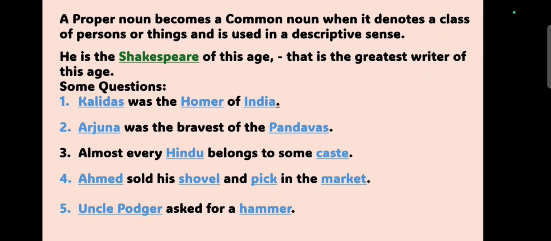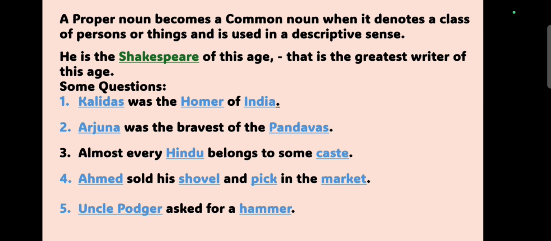Another important thing to note is that a proper noun becomes a common noun when it denotes a class of persons or things and is used in a descriptive sense. For example, he is the Shakespeare of this age. It means the greatest writer of this age. Here, Shakespeare is an example of common noun because the word Shakespeare refers to a class of writers.